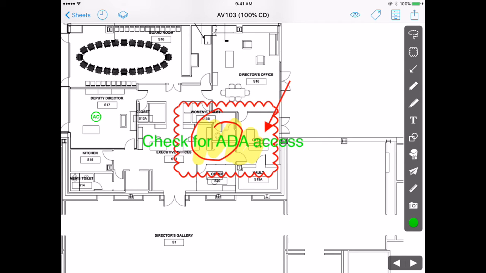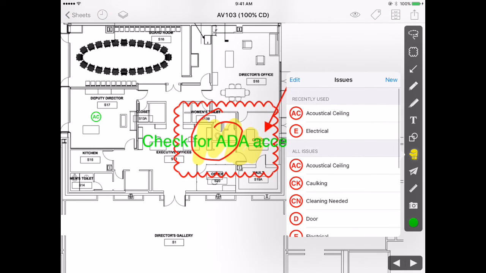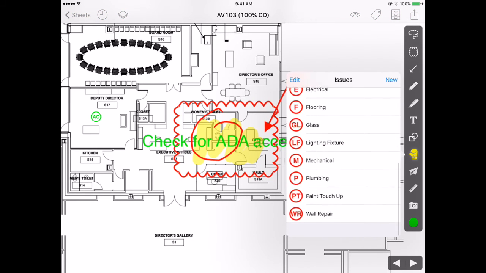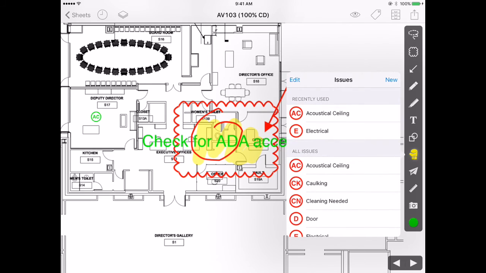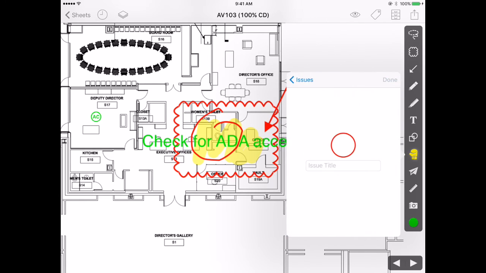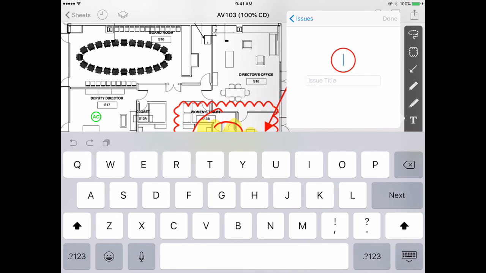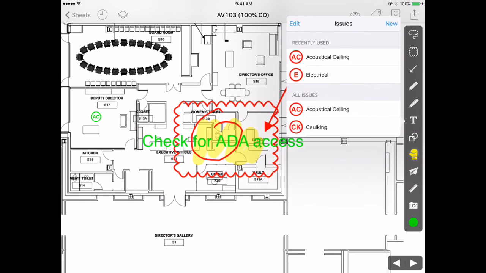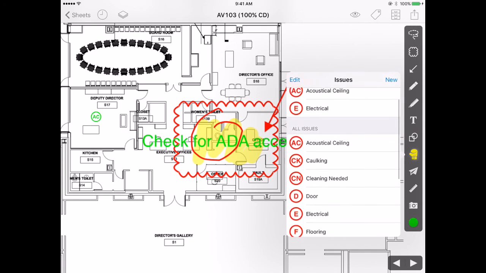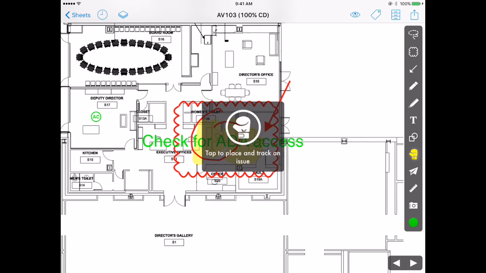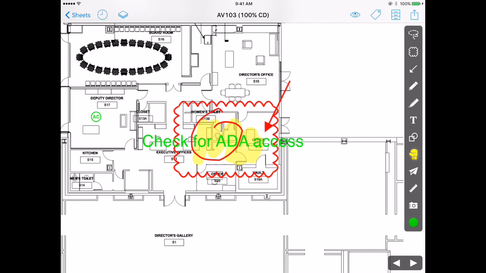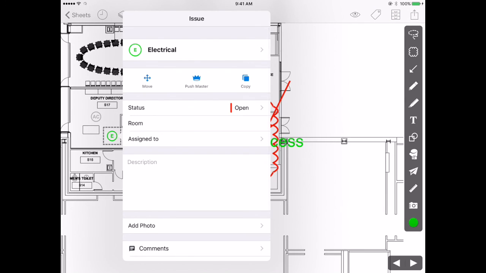Come over to your toolbar and select the boxing glove signifying punch. You then have a list of stamps for all the different types of issues that you may want to track. You can actually add to this list your own custom stamps. So if there's a type of issue that's unique to your company or to the project, you can even create a stamp with your initials if you want to tie issues to yourself personally. You would simply put in the 1 or 2 letter abbreviation, name the stamp, and then it would appear here on the list. When you want to create the issue, you select the type of stamp corresponding to the type of issue, and tap to place it on the drawing.